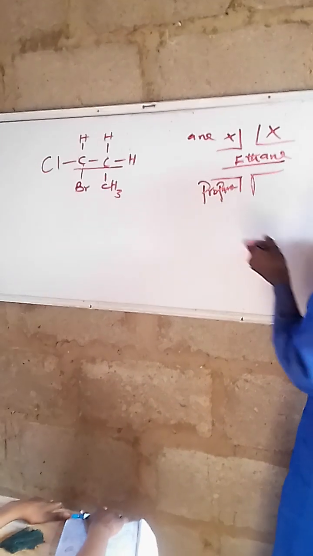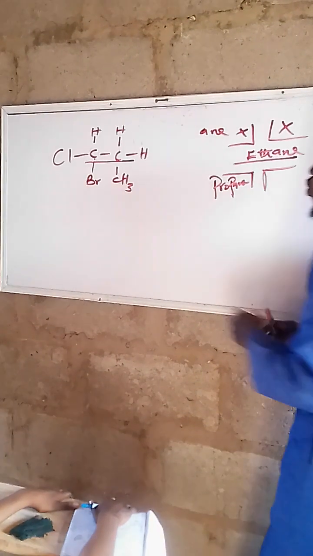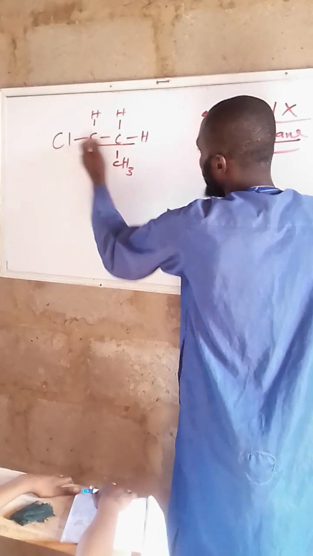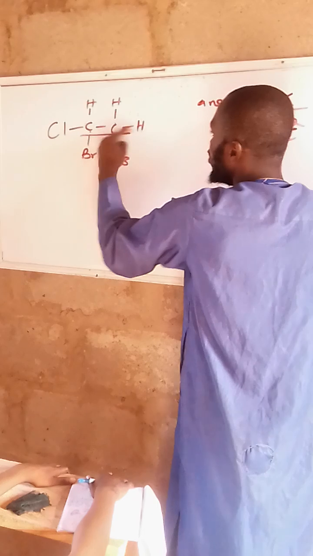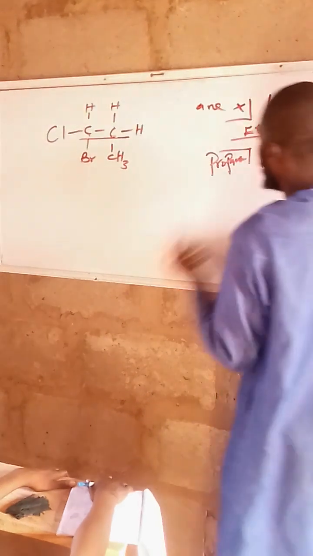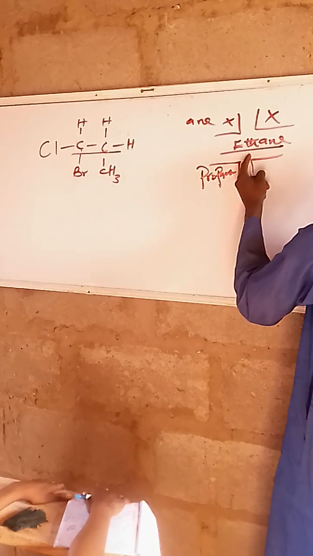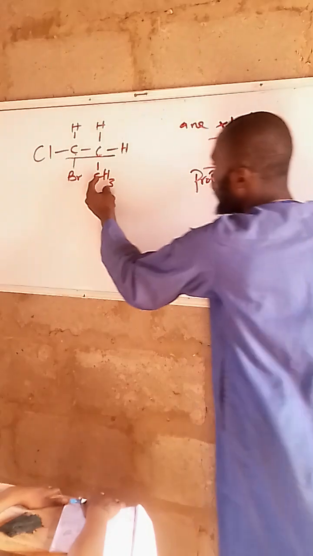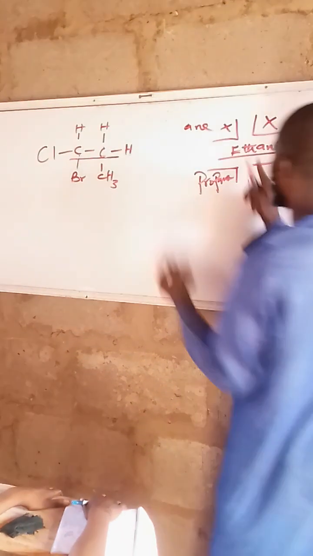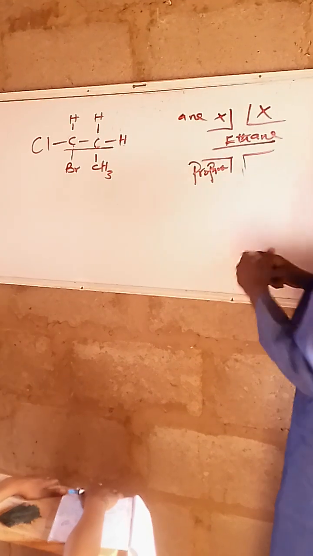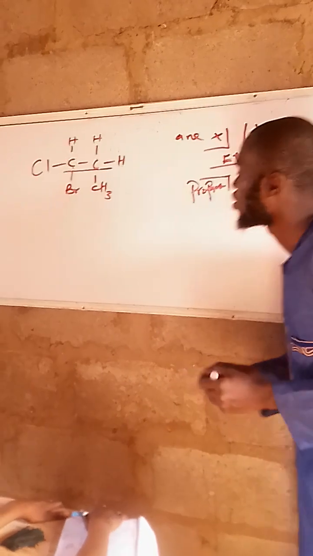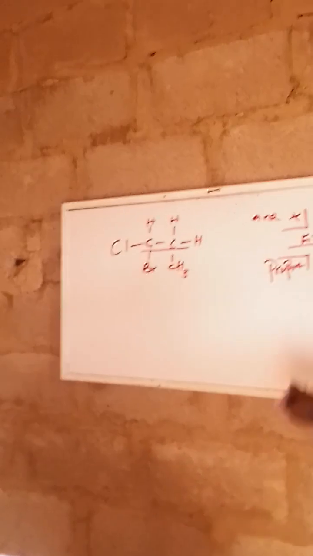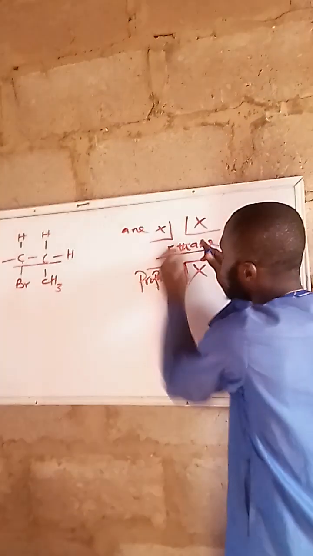Now can we count like this? No, because we have bromine here. If you count like this, this is bromine. And if we decide to count like this, 1, 2, what of this one? We can't. We can only have this one, but we can't have it like this. So there is no need for that. We can't count like this. That means we end with propane and ethane. That's the only thing.